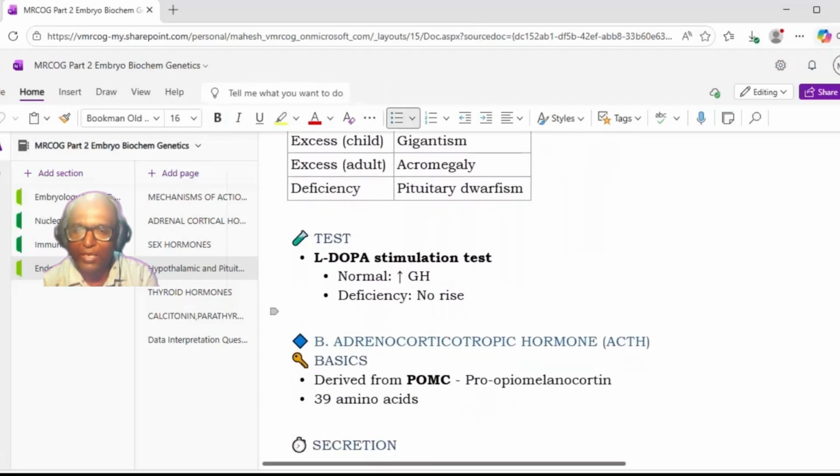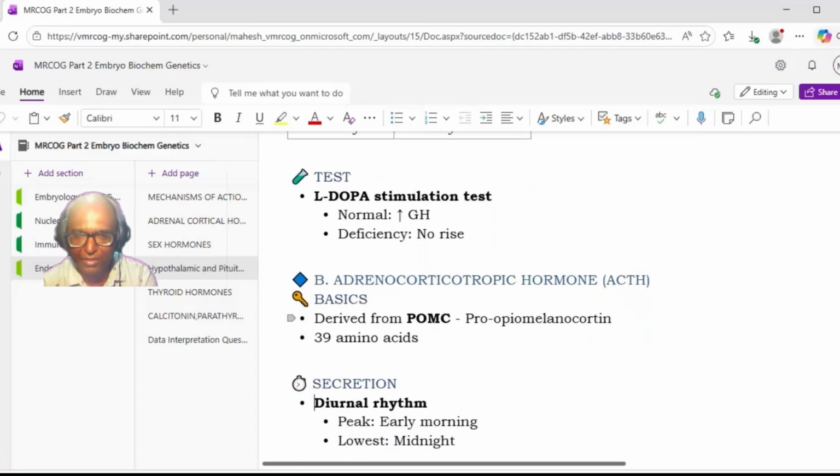You have the L-DOPA stimulation test. Normally, when you give L-DOPA, the growth hormone level will increase. But if growth hormone is deficient, there is no rise in the growth hormone level, so the L-DOPA stimulation test will be negative.